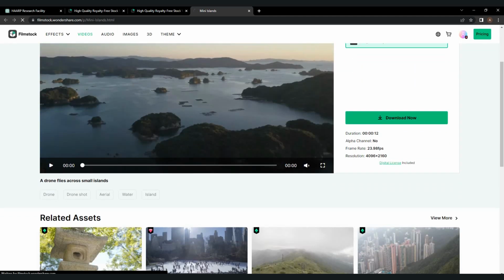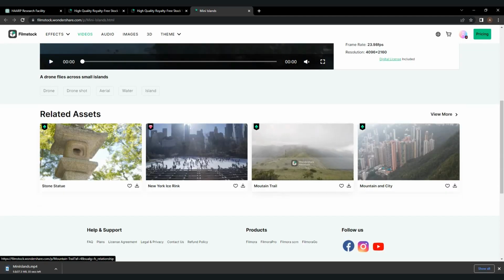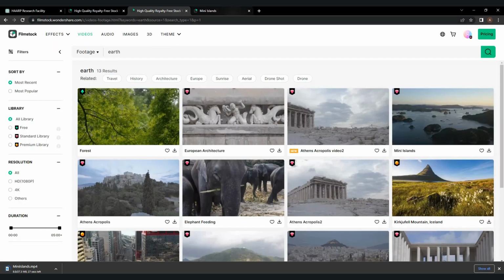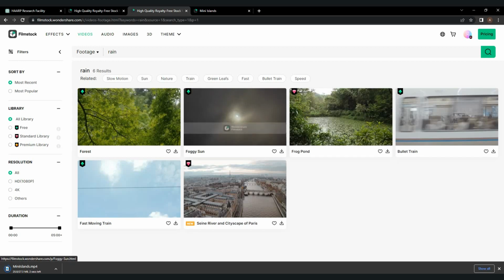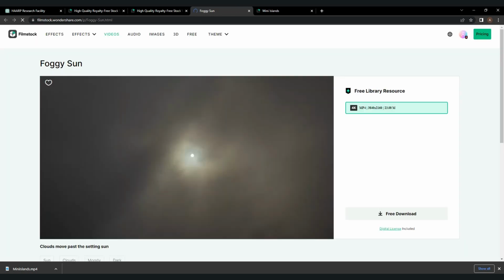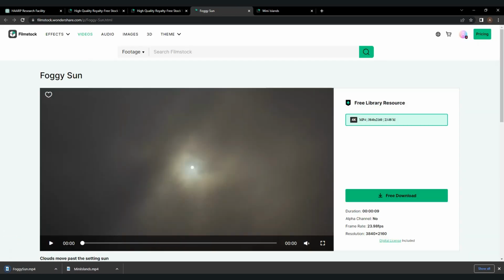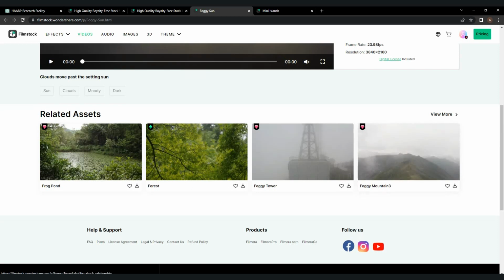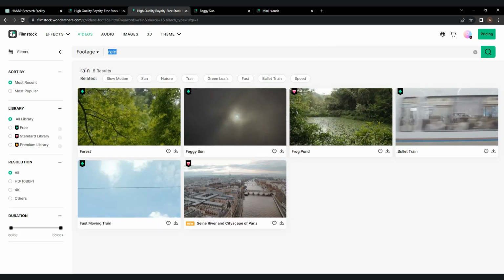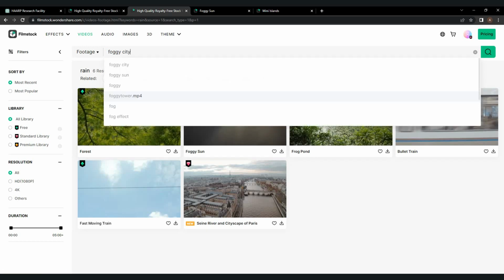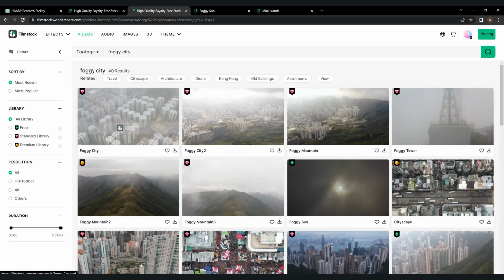This one is good for our content. Foggy sun is also another great option. And as last one, I will download this foggy city.